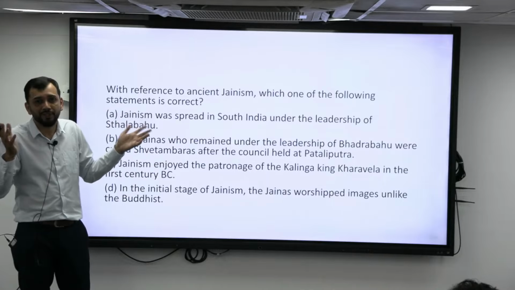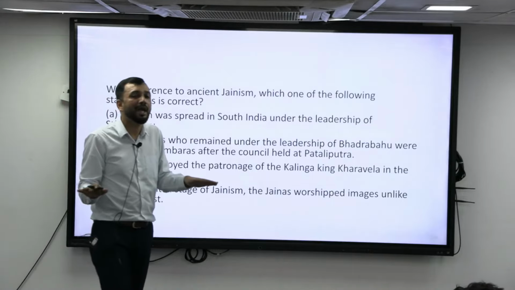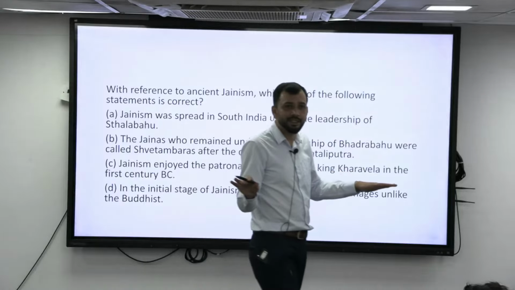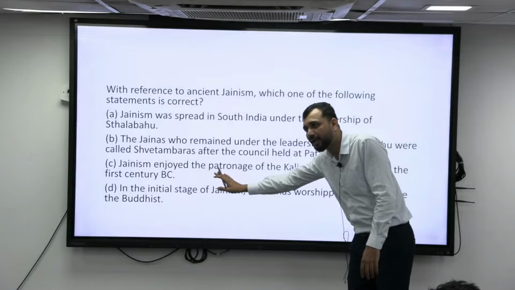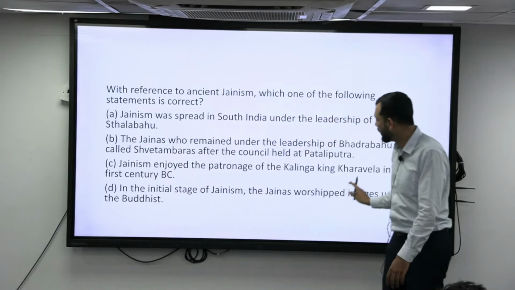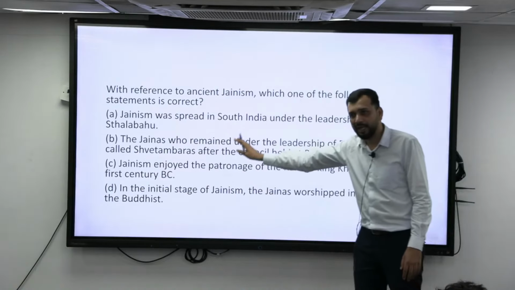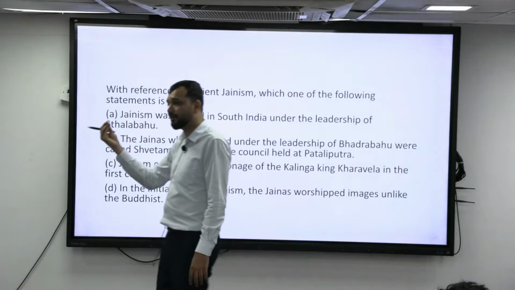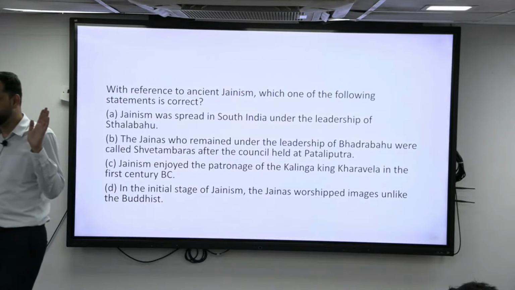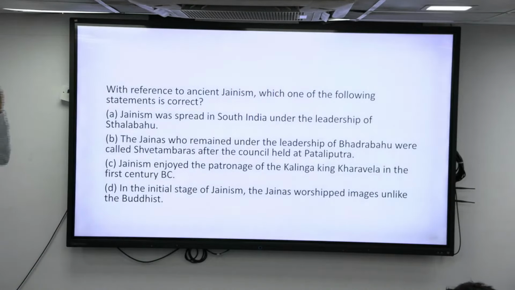I am not much aware of Jainism. So both Jainism and Buddhism were completely against this image worship. So this is also incorrect. So what is the correct one? Correct is basically the patronage of Kalinga king Kharavela, that has been Jainism. Right. Then also see who are the other kings who patronized Jainism in different parts of Indian history.